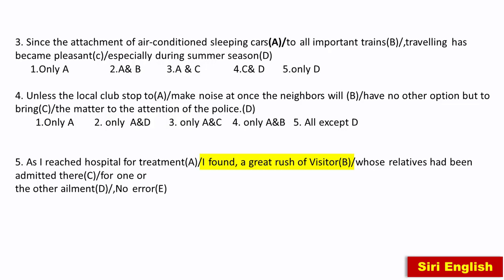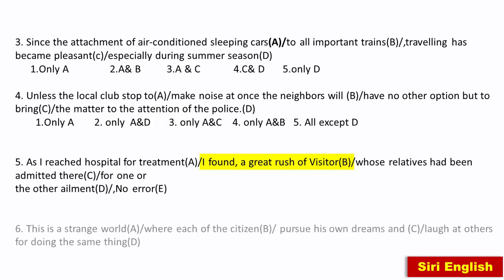Now next, let's move further. This is a strange world where each of the citizen pursue his own dreams and laugh at others for doing the same thing. Okay. This is a strange world. Okay, singular subject.